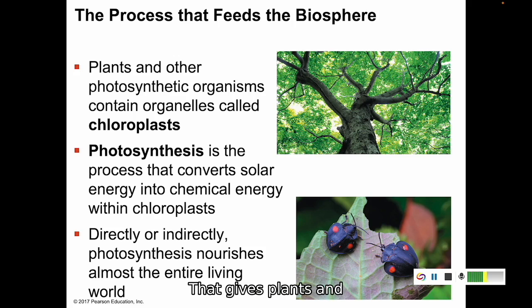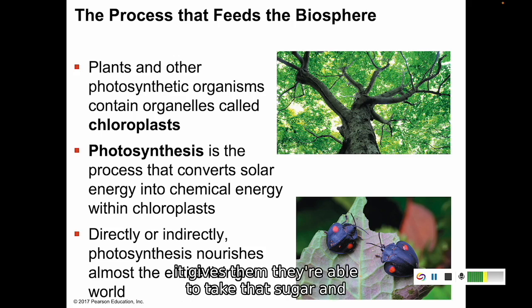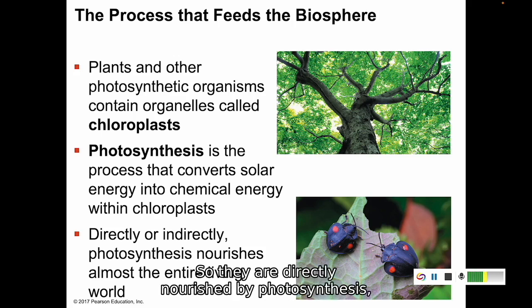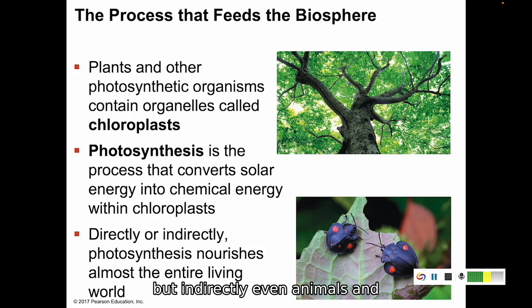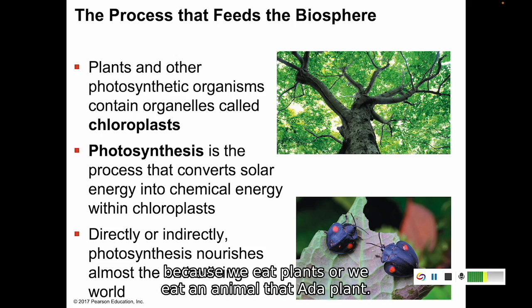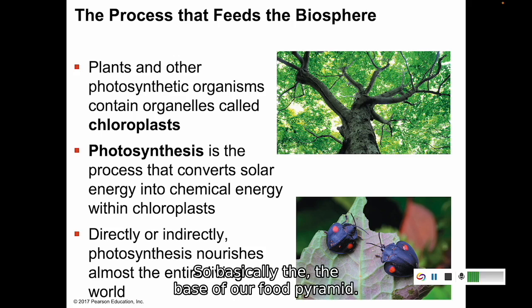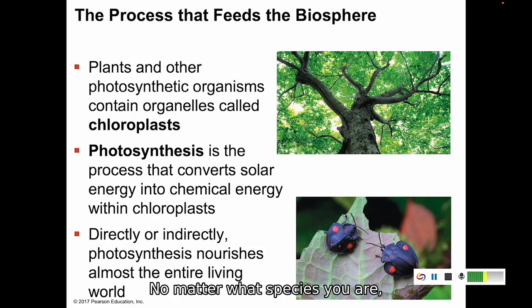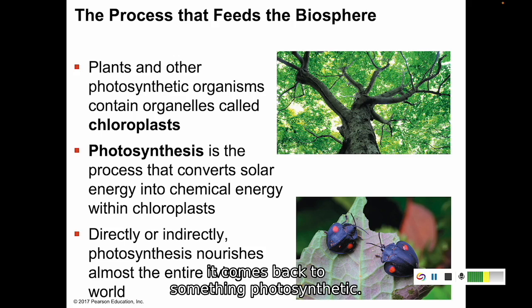That gives plants and other photosynthetic organisms their energy. It gives them their sugar. They're able to take that sugar and convert it to do everything they need. So they are directly nourished by photosynthesis. But indirectly, even animals and fungal cells are nourished through photosynthesis because we eat plants or we eat an animal that ate a plant. So basically, the base of our food pyramid, no matter what species you are, comes back to something photosynthetic, getting energy from the sun.